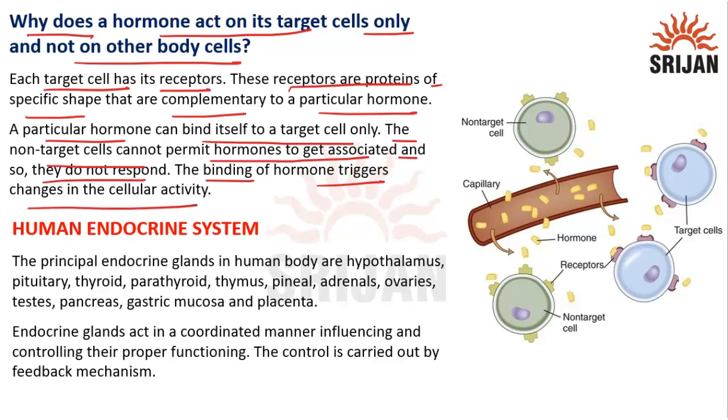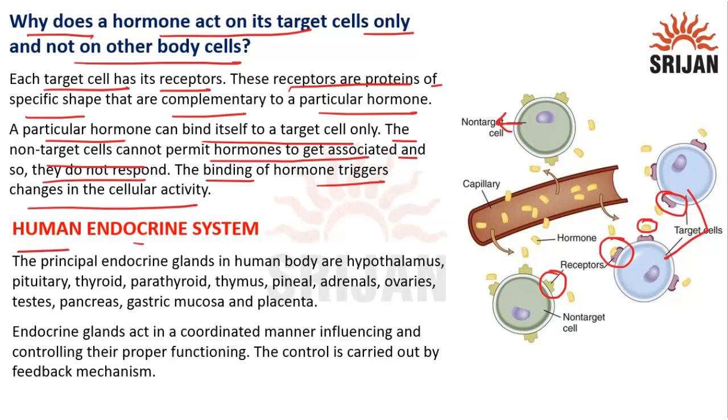So here we can see these are the target cells. This is non-target cell. So we can see that target cells have the receptors that are complementary to the hormones. So the hormones bind to the receptors of the target cells, but in case of non-target cells, the receptors do not match with the specific hormones, so they do not bind together.